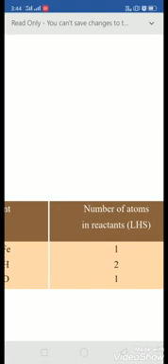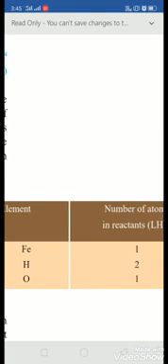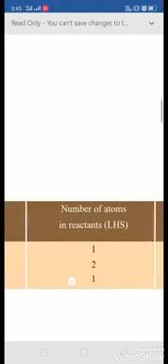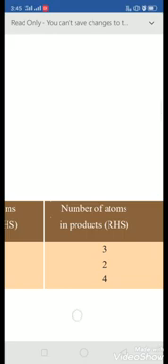On the LHS, the reactant side, there is 1 iron, 2 hydrogen and 1 oxygen. While on the product side, there are 3 iron, 2 hydrogen and 4 oxygen. So it is not a balanced reaction.